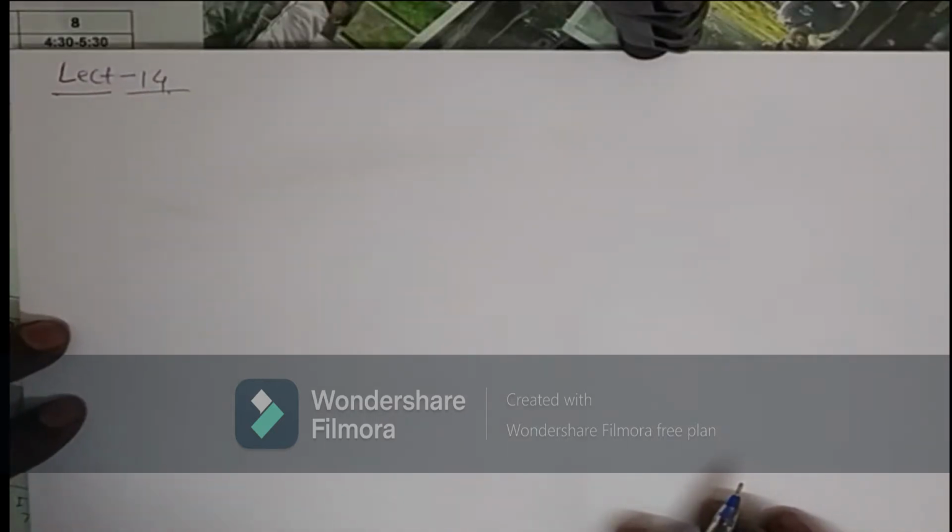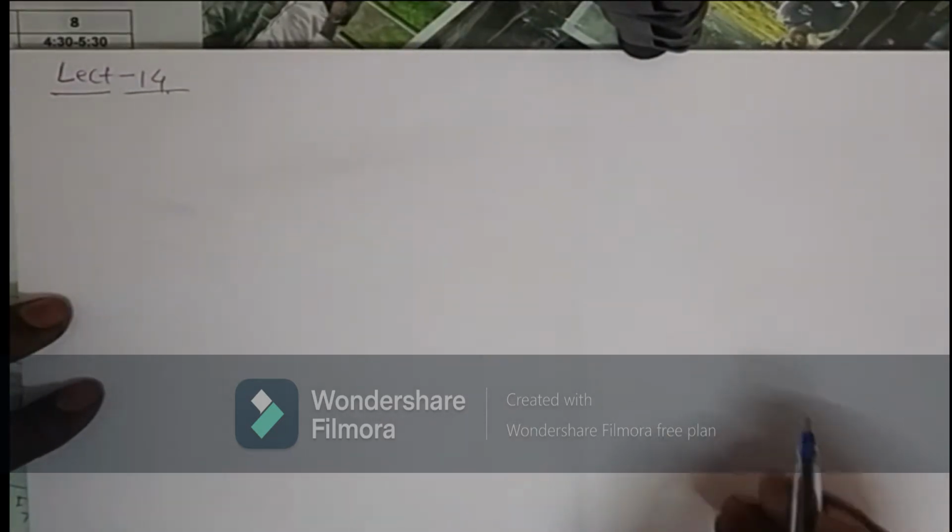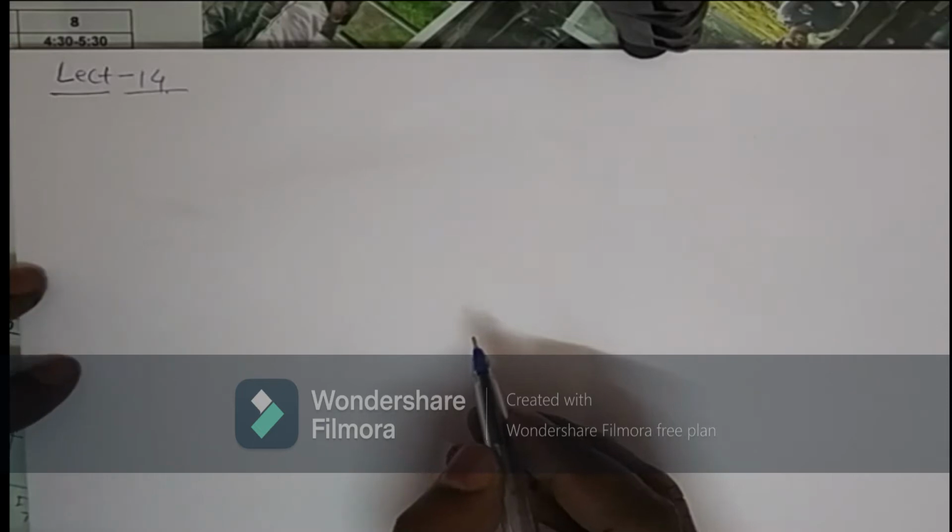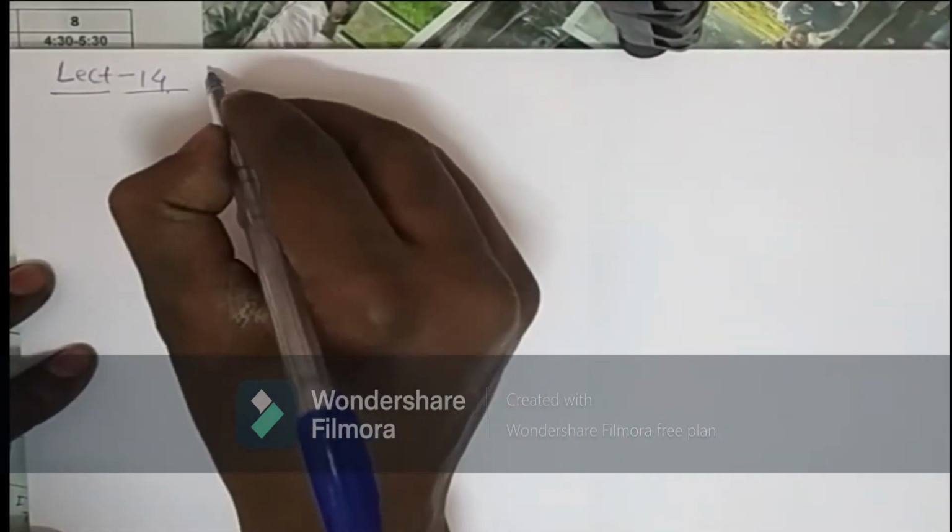Welcome to lecture number 14. In the previous lecture we have completed all the properties of Laplace transform. Now, henceforth we are going to study the Laplace transform of special functions.